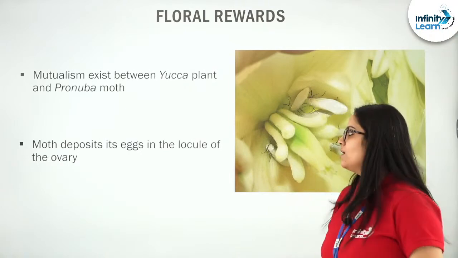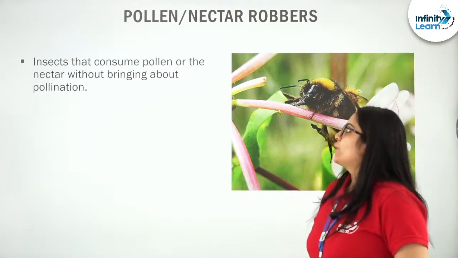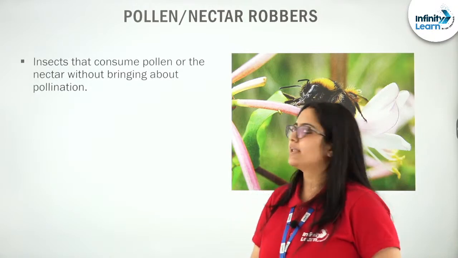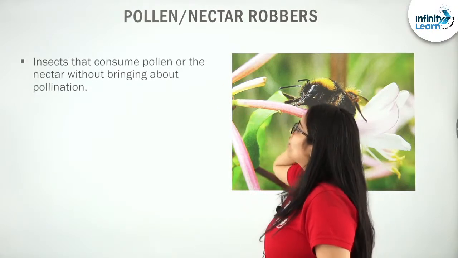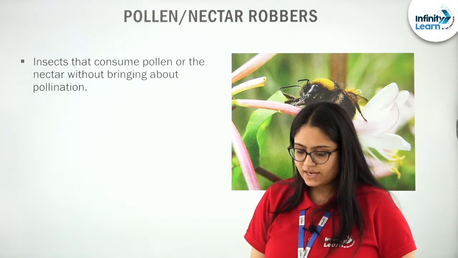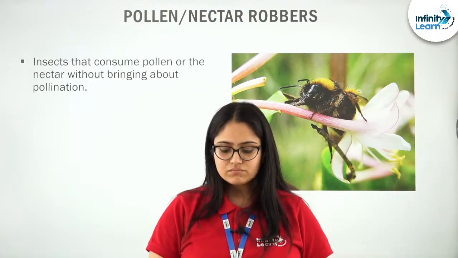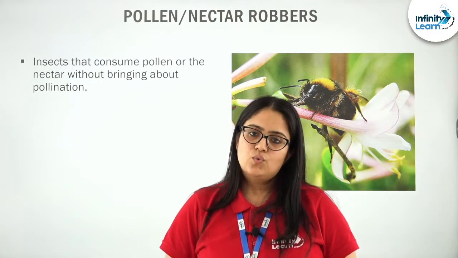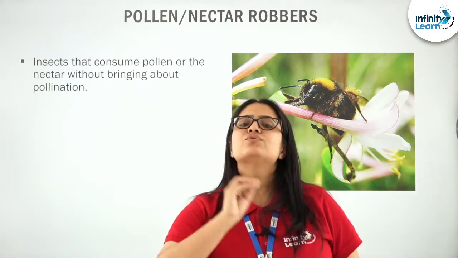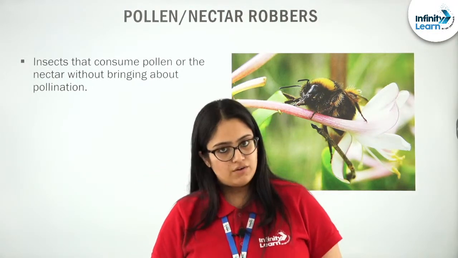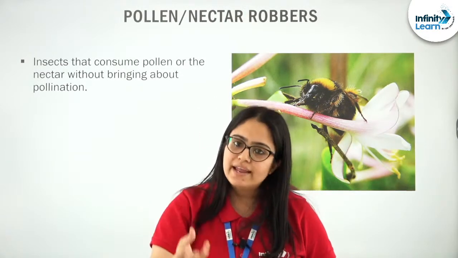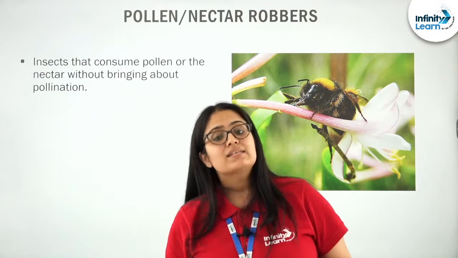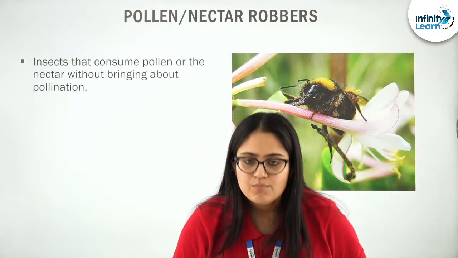So, the floral reward in the yucca plant is providing a safe place to lay eggs to its insect pollinator, that is the Pronuba moth. Okay, so this is the last thing that I want to discuss with you students, and it is pollen or nectar robbers. Listen carefully. There are certain insects which come to these insect pollinated flowers, consume their nectar or pollen grains, but in return do not bring pollination.